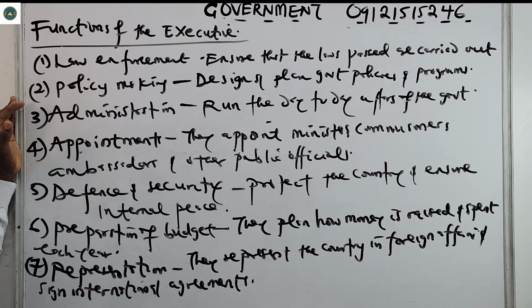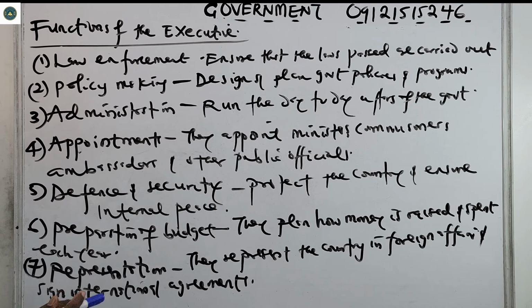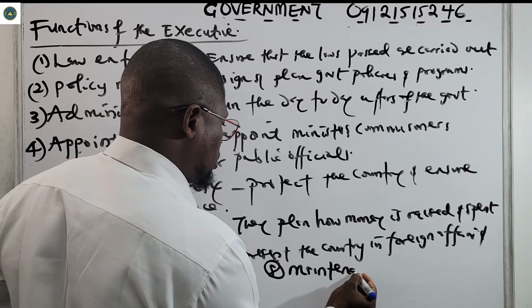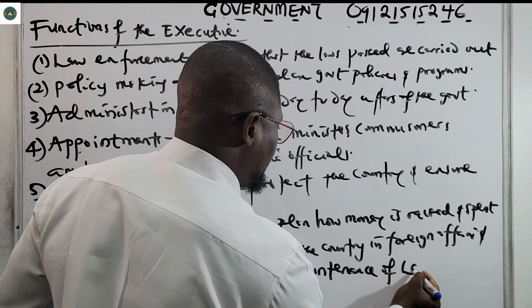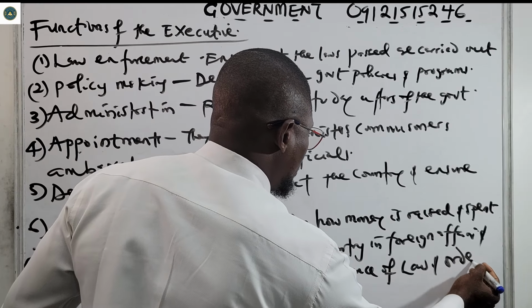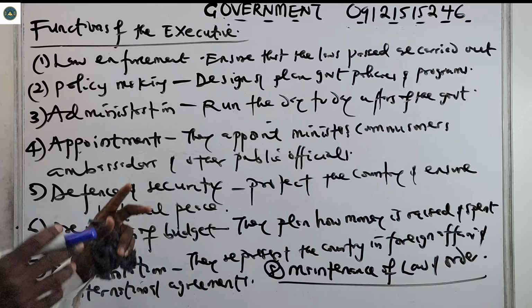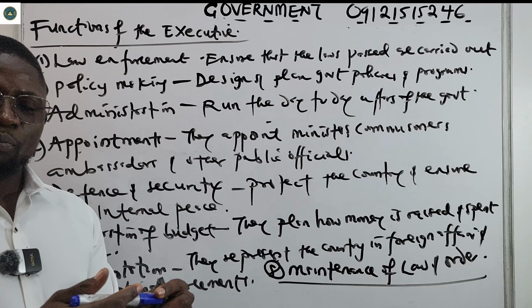So that's the function of the executive, to represent the country in foreign affairs, matters that have to do with other countries. And then they sign international agreements. Then, of course, number 8, very importantly, maintenance of law and order. So they ensure that there's peace. They work with several agencies, the police, they work with the police.